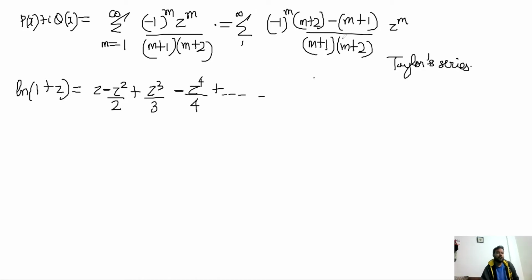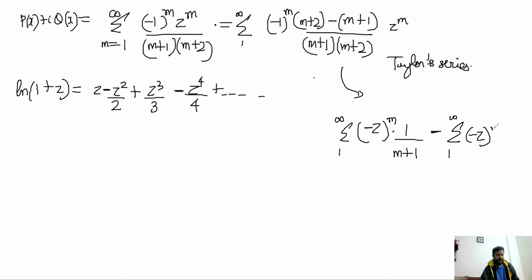So I can split it into two parts. The summation breaks down into two different summations: the summation from 1 to infinity of (-z)^m times 1/(m+1), minus the summation from 1 to infinity of (-z)^m times 1/(m+2). So this is the actual series that I want to sum.